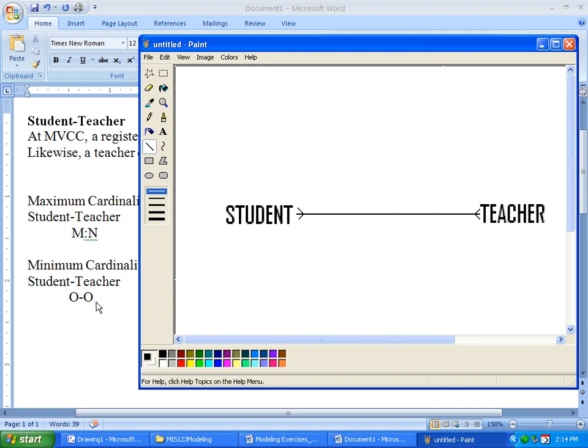Now, the minimum cardinality is optional in this case. So it's really the circle that you need on the inside, and because it's symmetrical, it'll be on both sides as well. So I'll just draw, again, it's not going to look great, but this is what we are aiming for when we model in Visio.